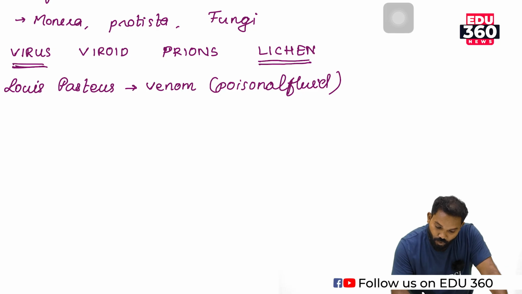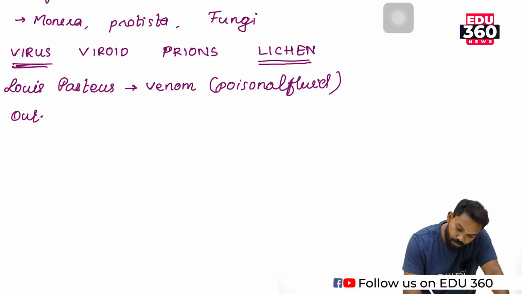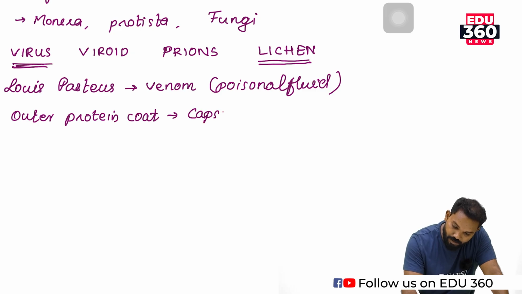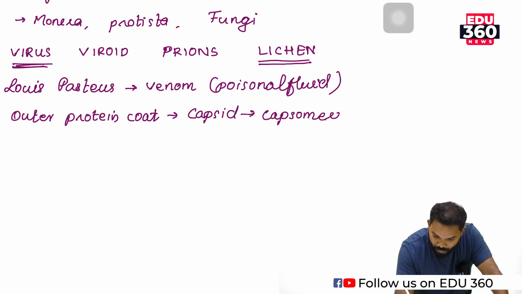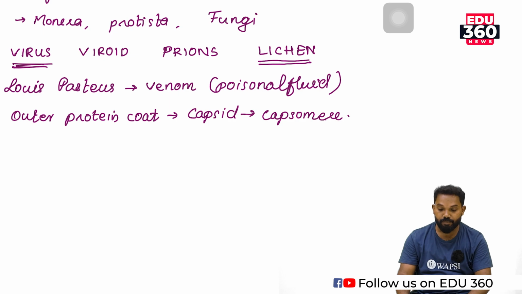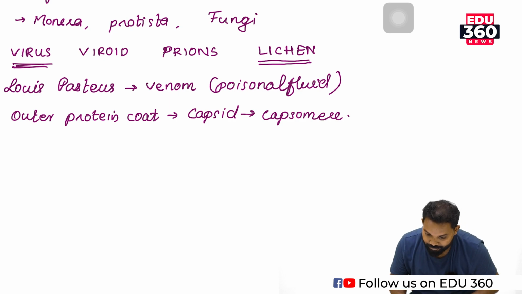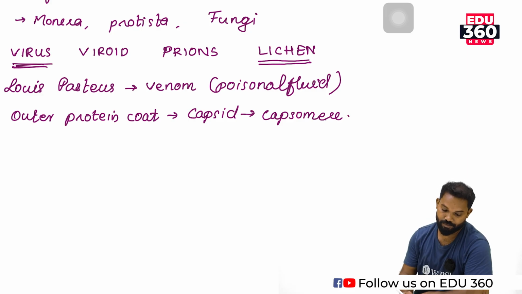What is the structure of virus? It has an outer protein coat known as the capsid, and it is made up of many subunits known as capsomeres.